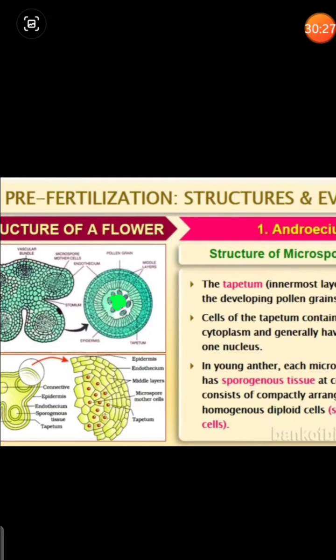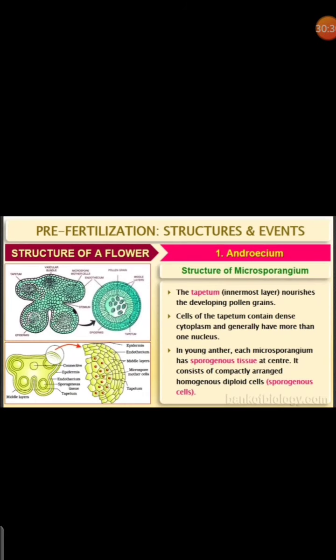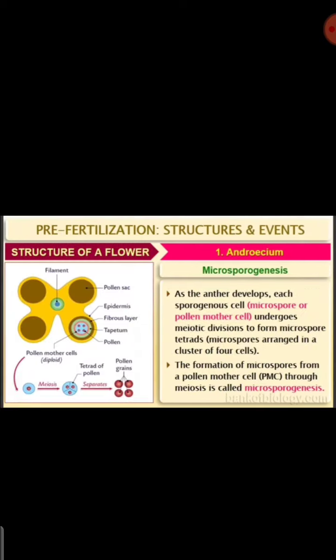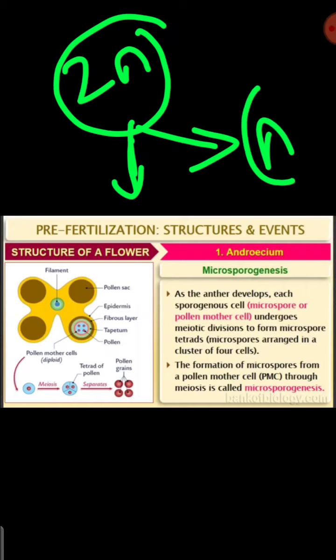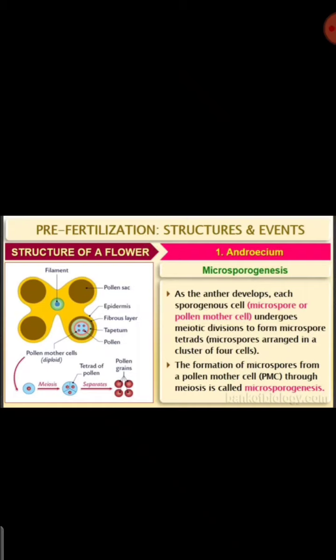The sporogenous tissue consists of compactly arranged homogeneous diploid cells, which we call sporogenous cells, which will divide further. As the anther develops, each sporogenous tissue undergoes meiotic division to form the microspores. As I said, the sporogenous tissue is 2n diploid, and it will undergo meiosis to produce the haploid microspores.